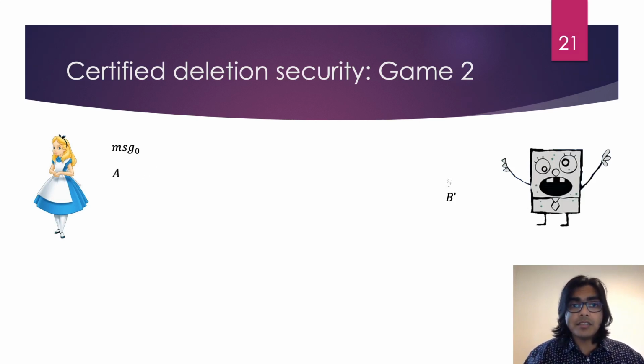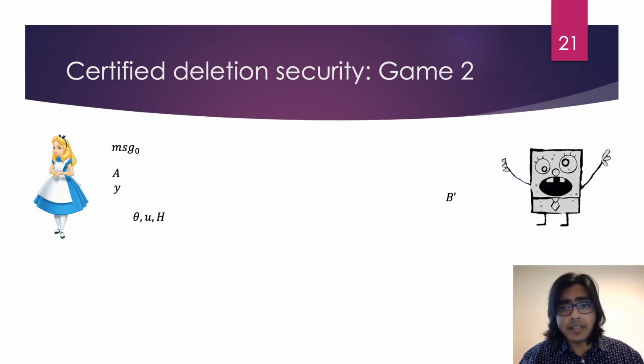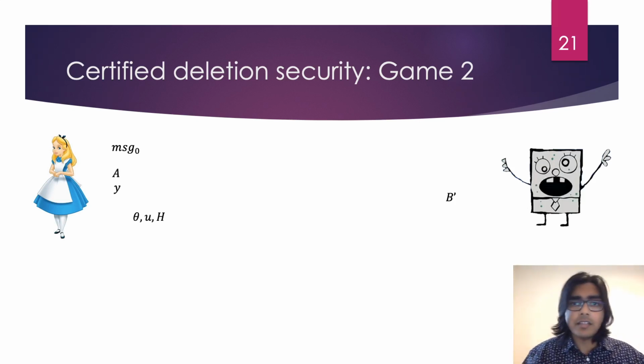He immediately measures the B system in the Hadamard basis and obtains a string Y of length m that he sends to Alice. He hangs on to B prime. Then, much like in key generation in our scheme, Alice samples a theta of length m with Hamming weight k, a string U of length n, and a hash function. She measures A using theta as a measurement basis.